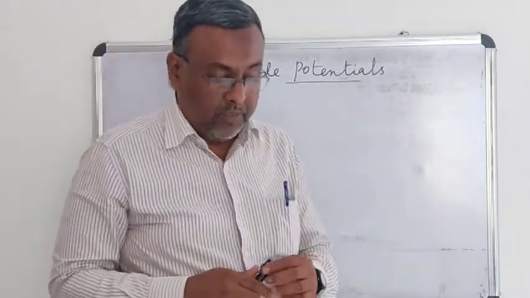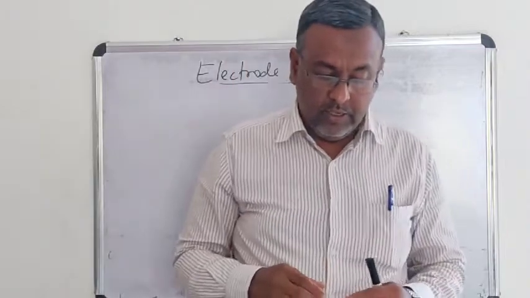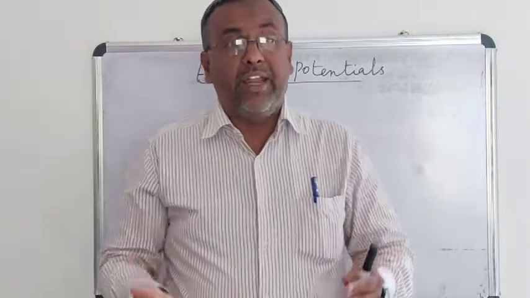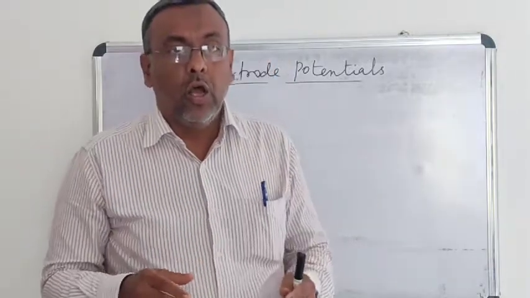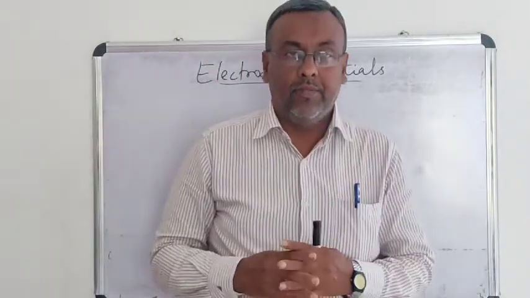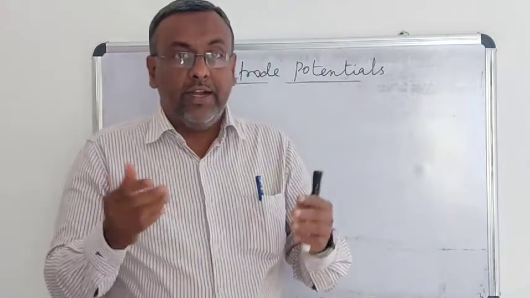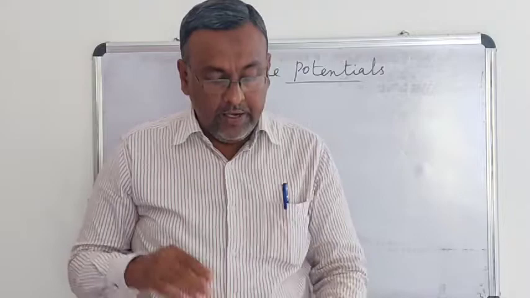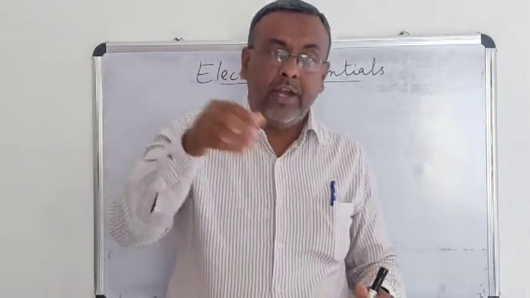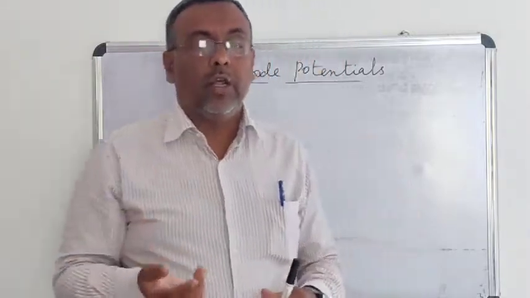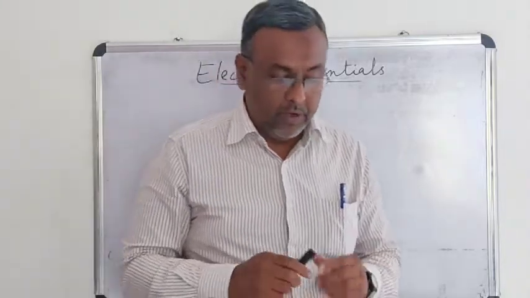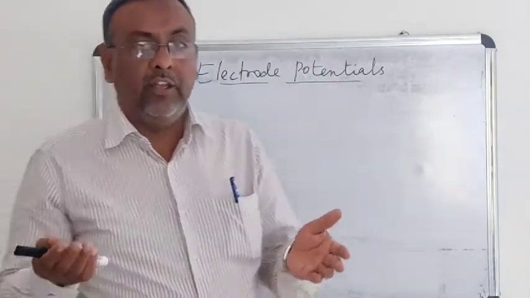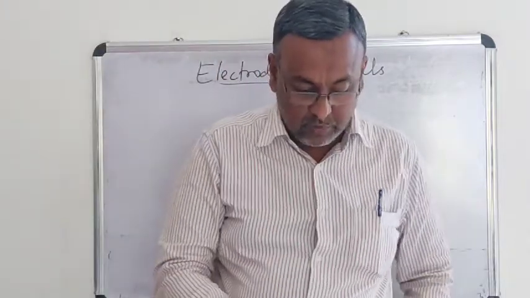Okay? If any electrode is having the tendency to get oxidized, then it is called oxidation potential. If the electrode is having tendency to gain an electron and it gets reduced, then it is called reduction potential. Usually the reduction potential is the reverse of oxidation potential.